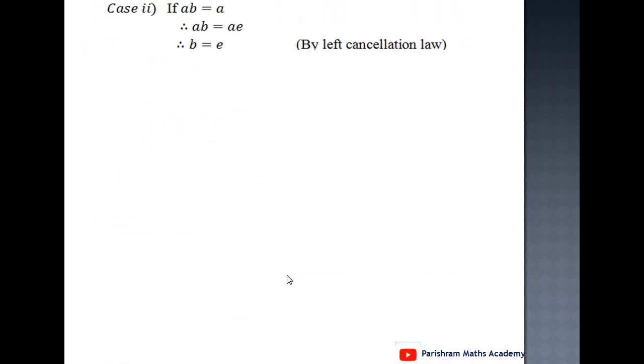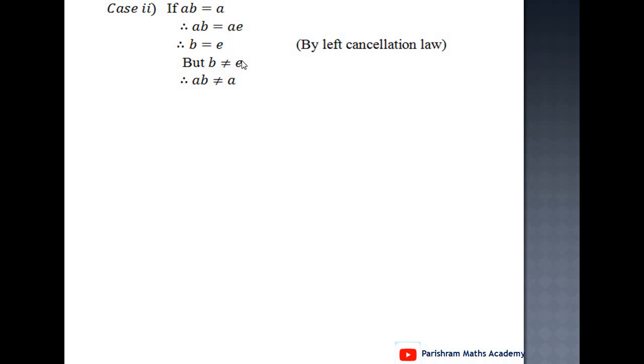Second case, if ab equals a. If ab equals a, at that time the right hand side can be expressed as a into e, because e is the identity element. Then by the left cancellation law, a cancels, we get b equals e.